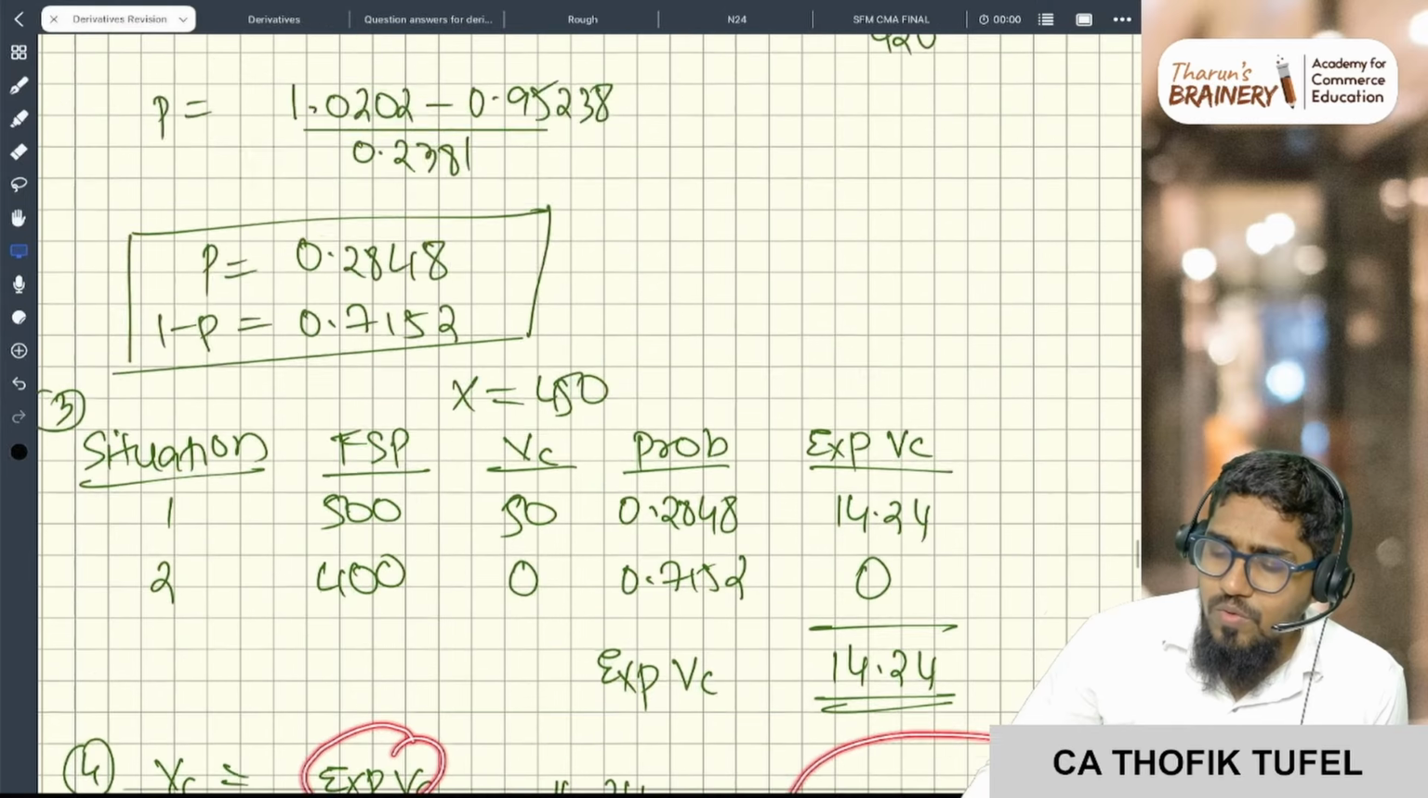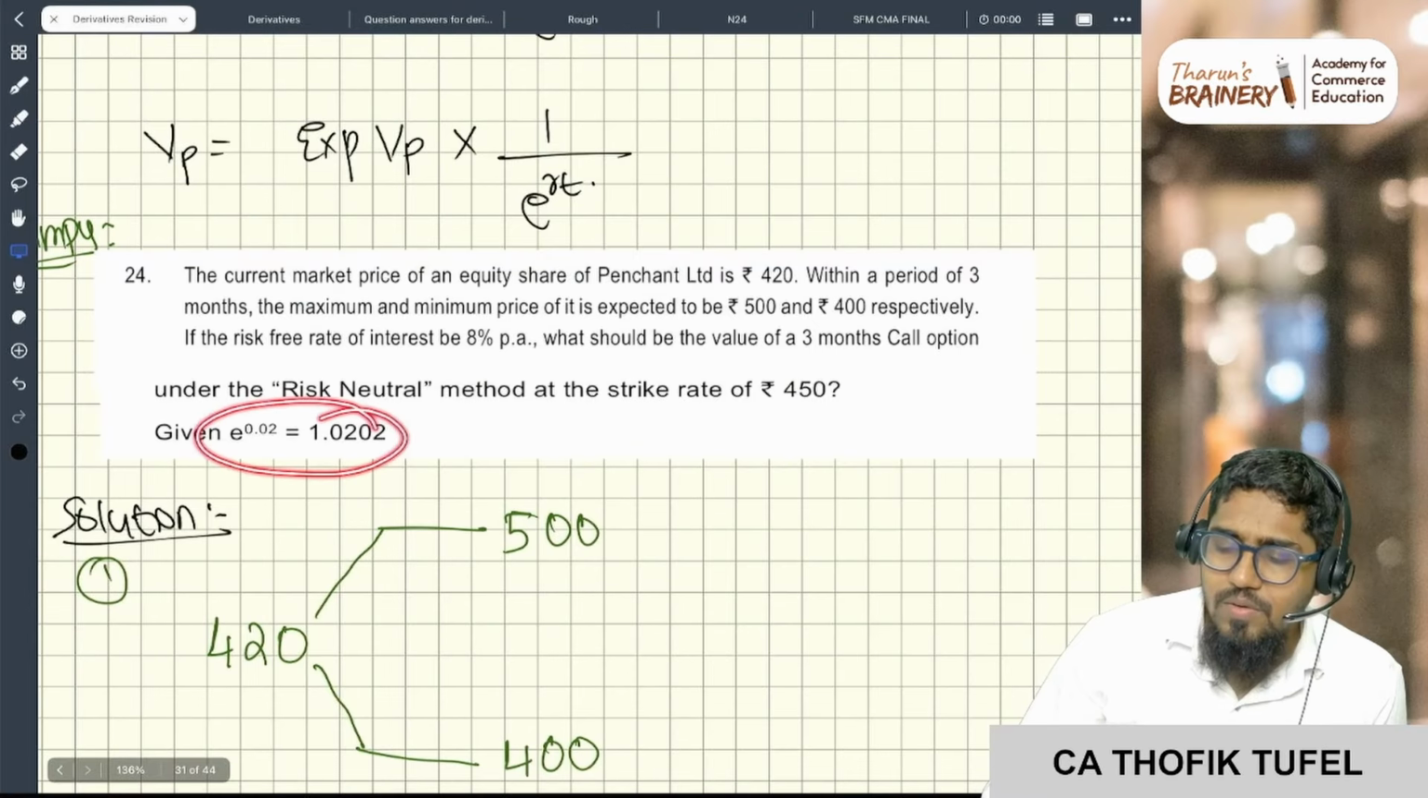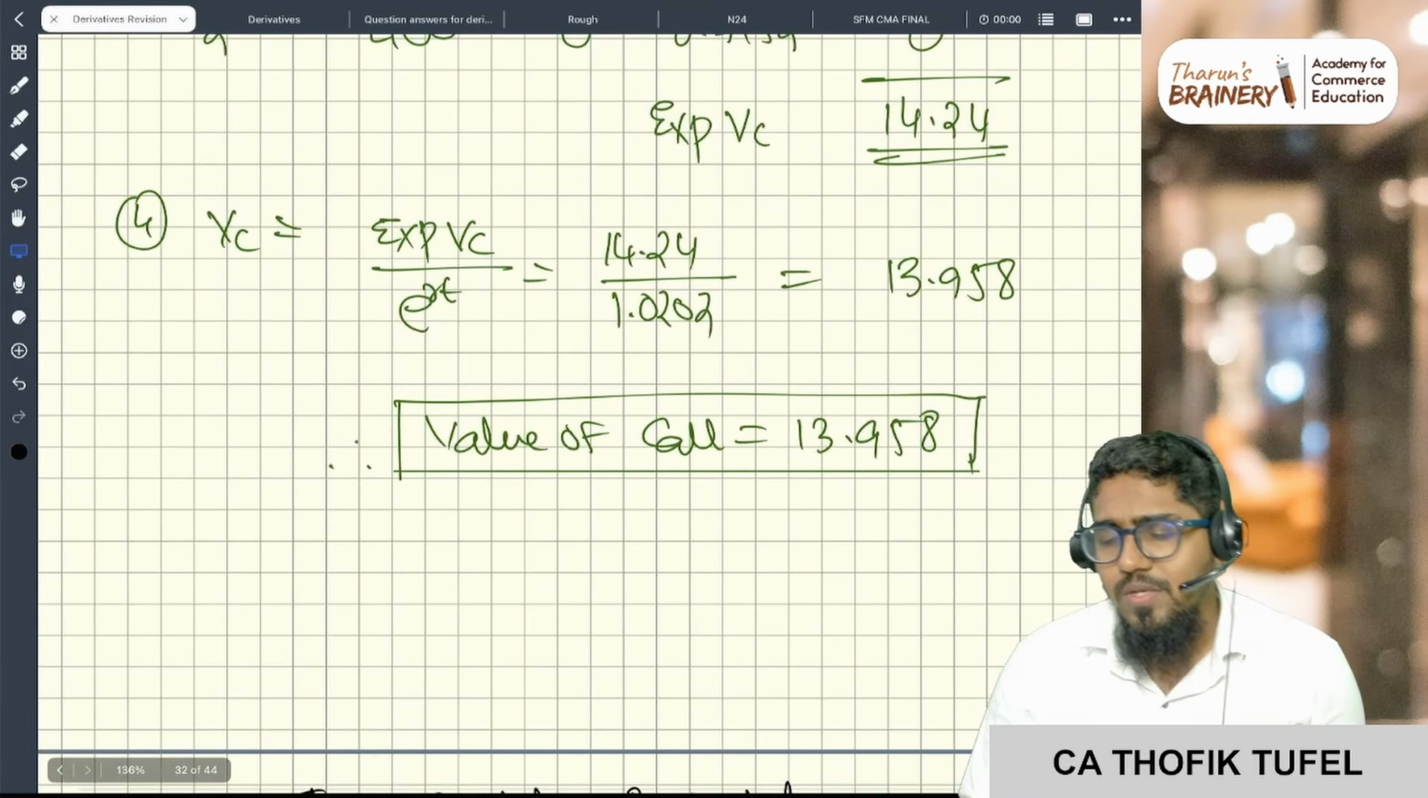Sir, what is this 1.0202 given in the question? It is given in the question. I want you to solve this question once so that you get the answer.